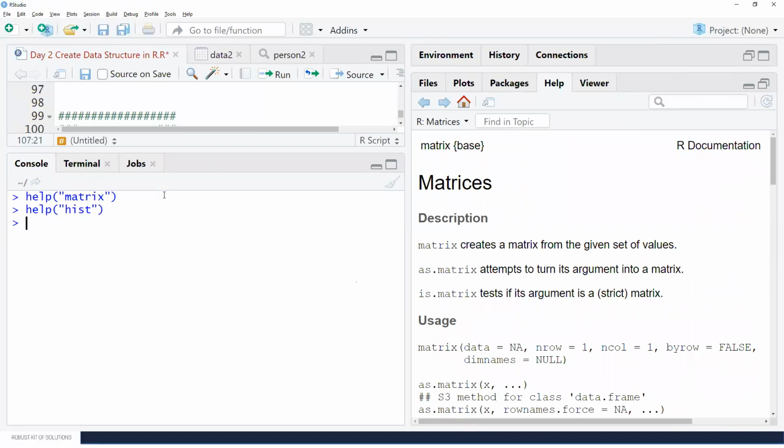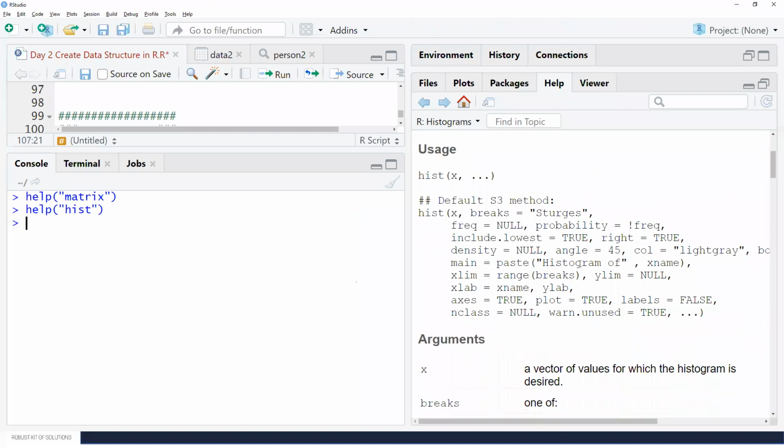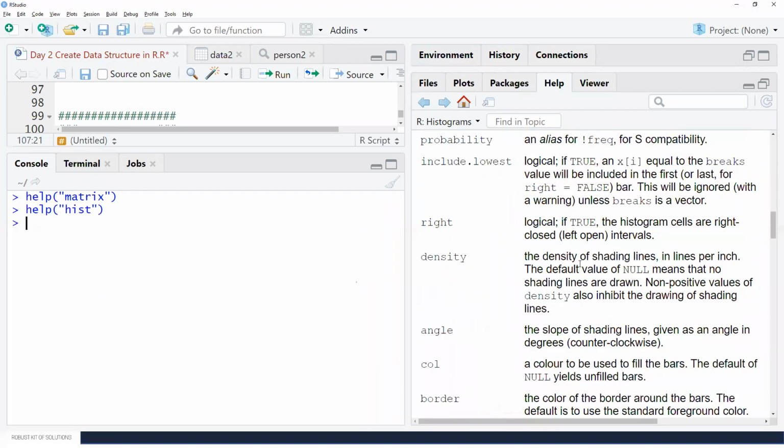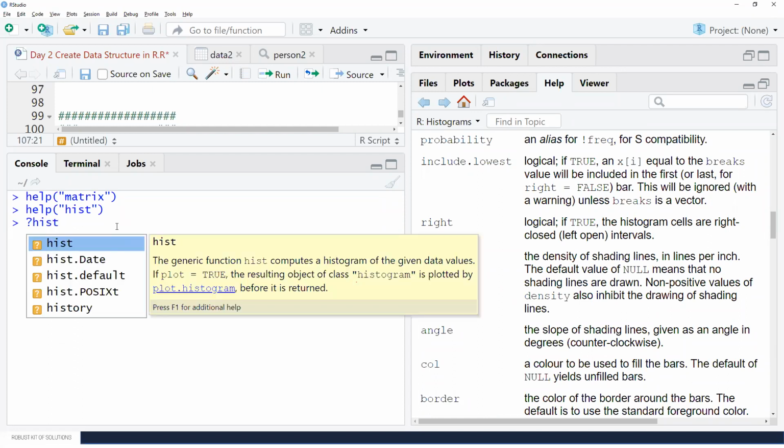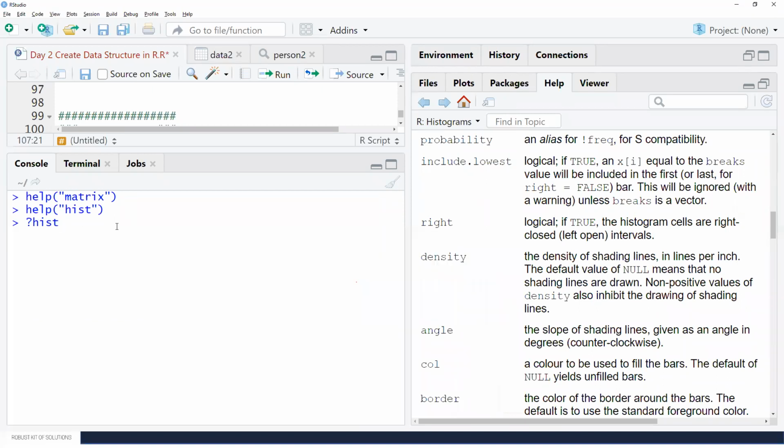So hist, so see it will take me to the histogram page over there. So that is the second way of using help. The third way of using help is simply put a question mark and then write down the topic. So once you use this question mark, it will be like this, and then you can write down the topic. It will take you to that particular page.